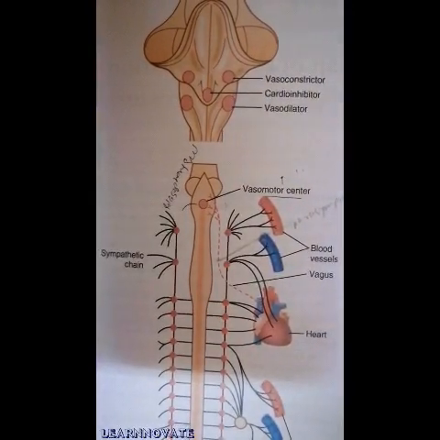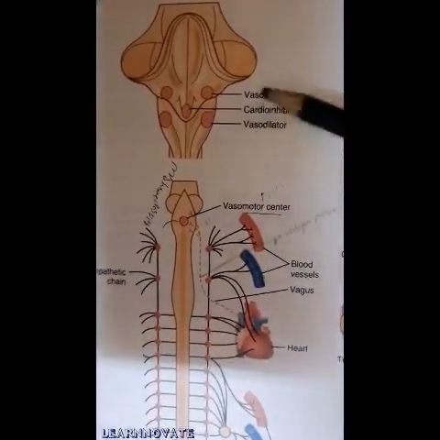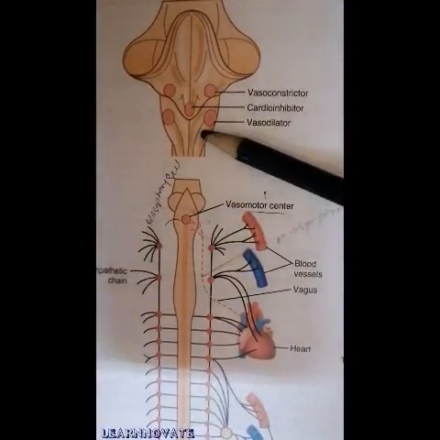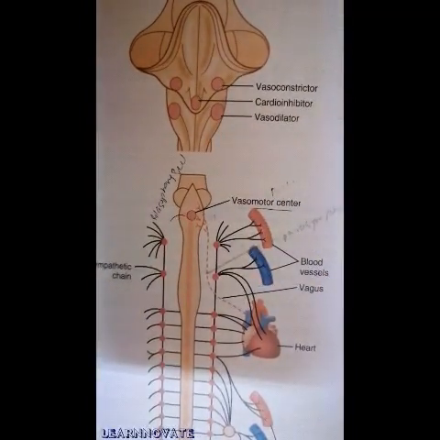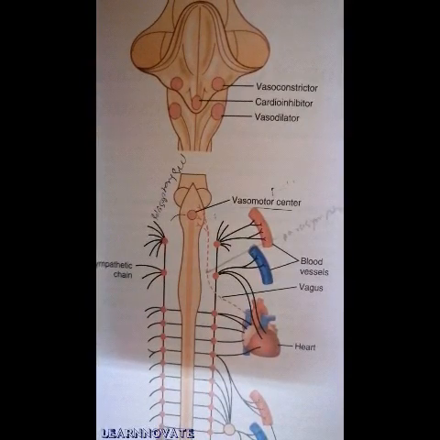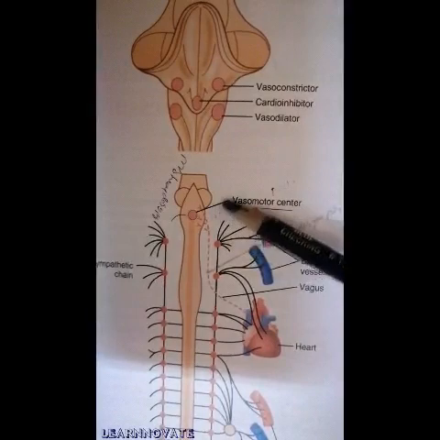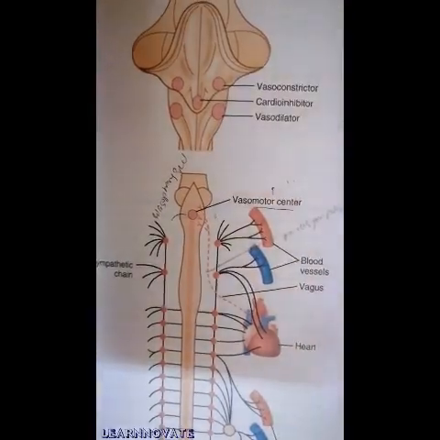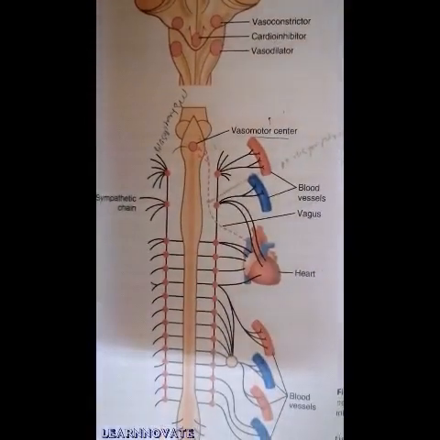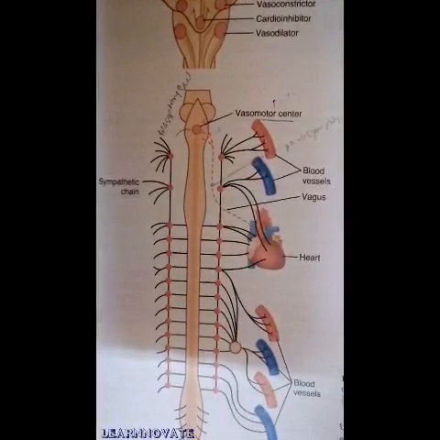Here in this diagram you can see the respiratory centers and the vasodilator and vasoconstrictor centers located at the level of the brainstem, and they affect the blood pressure and the vasoconstriction and dilatation throughout the blood vessels in the circulatory system. The central nervous system mostly acts through the autonomic nervous system, and the autonomic nervous system, as we all know, includes two types: the sympathetic nervous system and the parasympathetic nervous system.